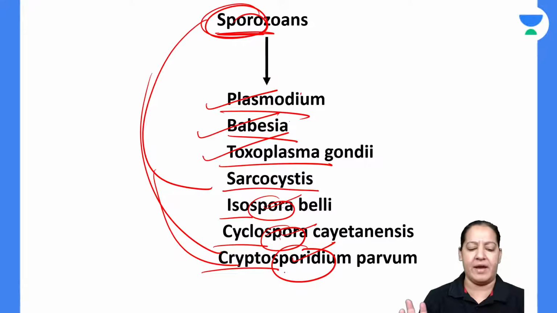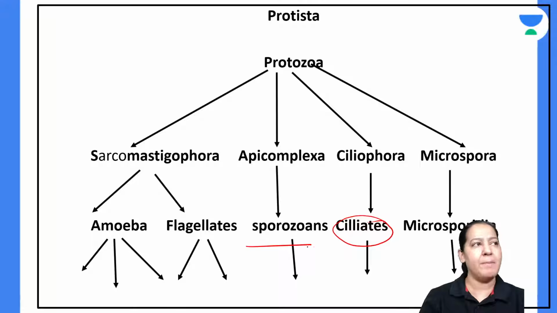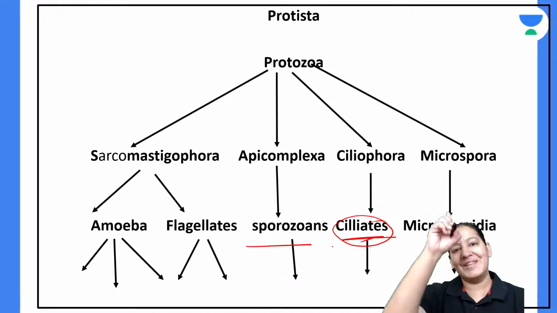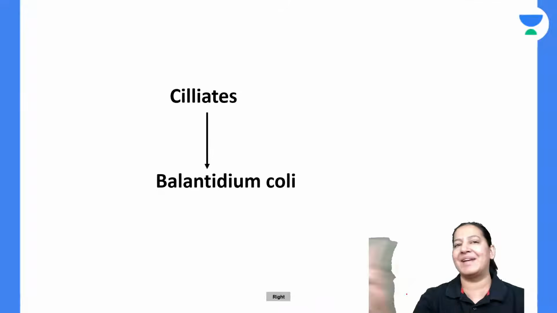इसके अलावा 3 spora हैं. So that is about the sporozoans. You got my point? Coming on ciliates, only one ciliate is there. Balantidium coli. That's it. Only one.